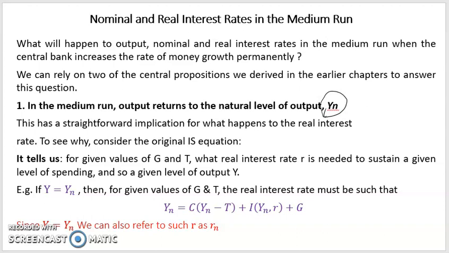So to see why, let's return back to our IS relation.